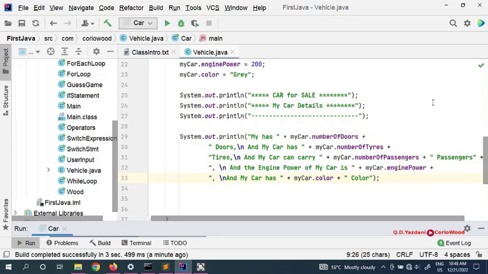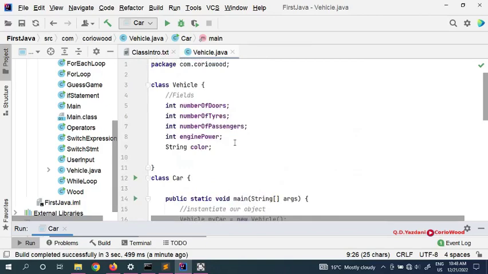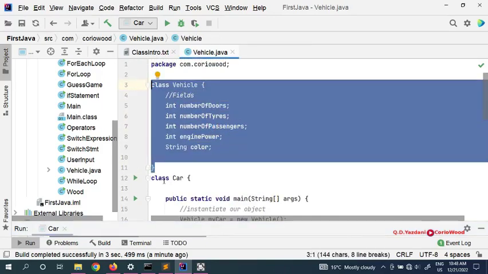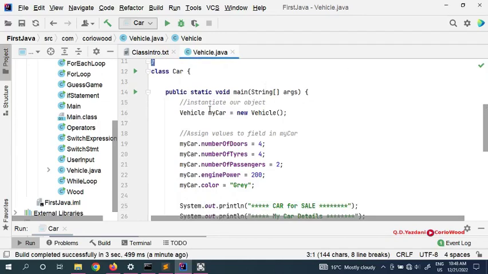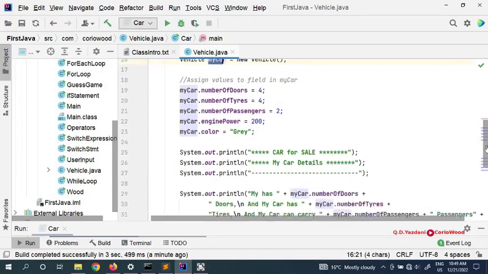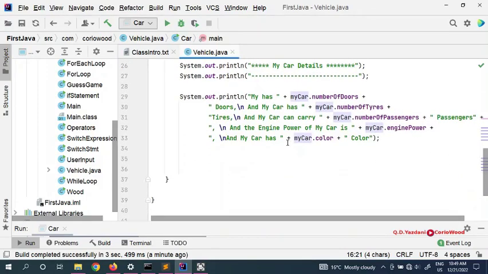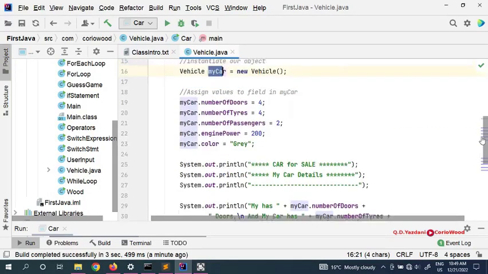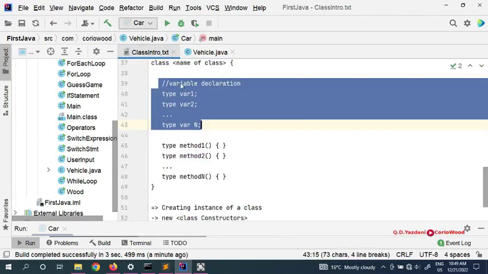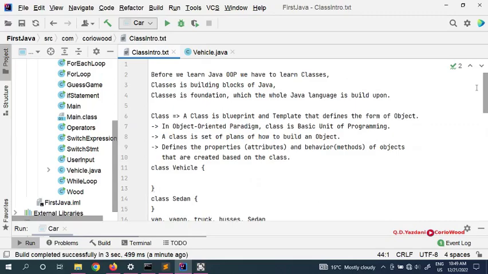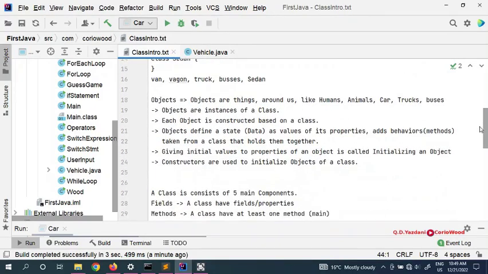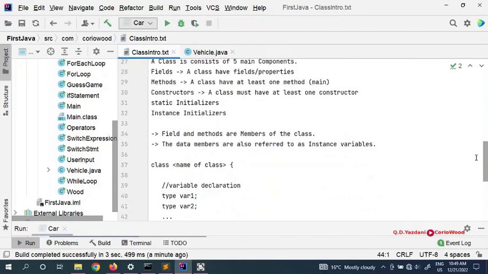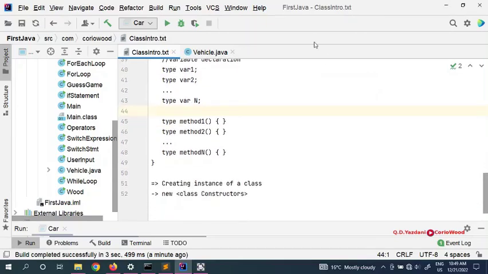You're going to see how easy this is: we just create one class, vehicle, and we can make a lot of objects. This is not the only object you can make. You can make your vehicle object, their vehicle, my friends, my brothers, my mom, dad, uncle, whatever you want to put. So now in this video, I'm going to recap that we have seen classes, objects, fields, methods, constructors, and how to instantiate.